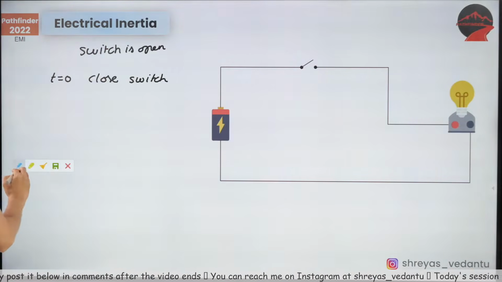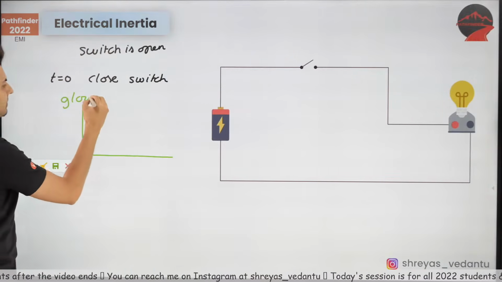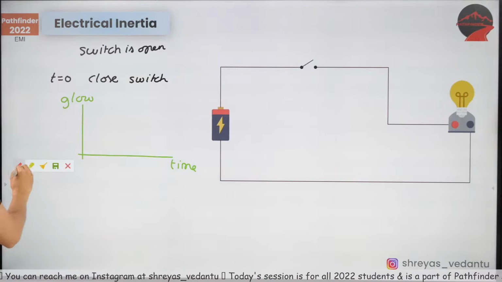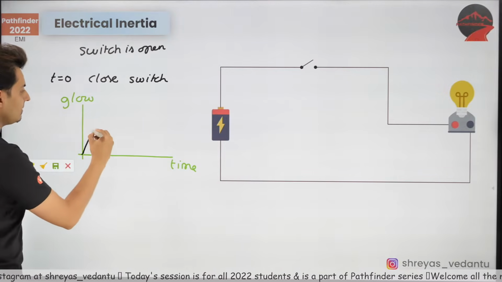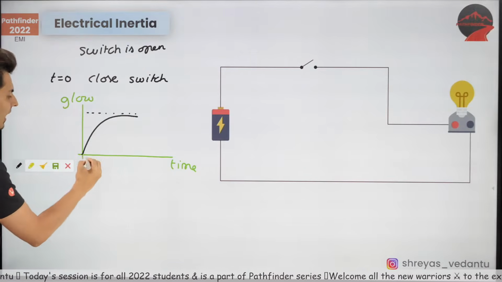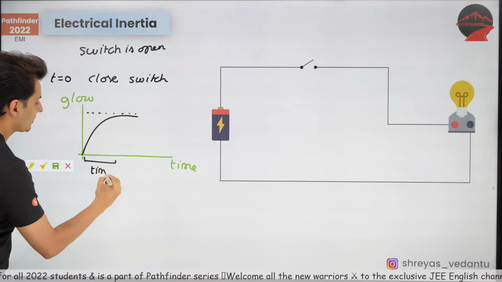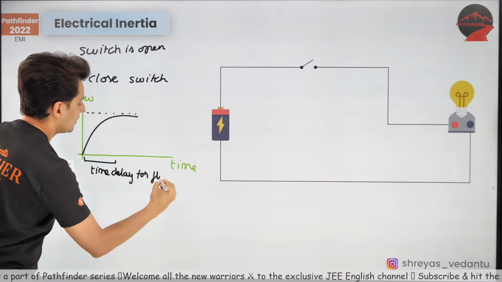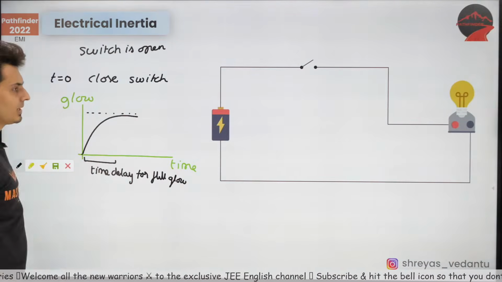Here is what you will see. The graph of the glow of the bulb with time is going to look something like this. It's going to start, but it's not going to glow instantly. It will take some time to reach that optimum glow or the maximum glow. Why does it take time? You can see there is some time delay for the full glow. Now why is that glow happening after some time?